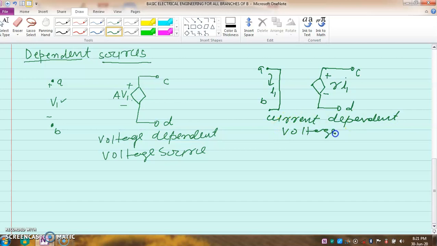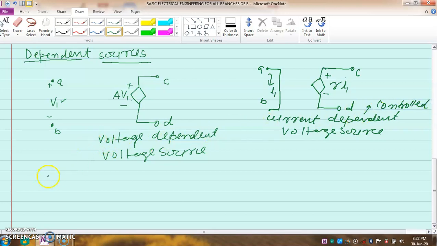Means its voltage is depending on the current somewhere in the circuit. Dependent is also called controlled. Dependent or controlled, both names are used.